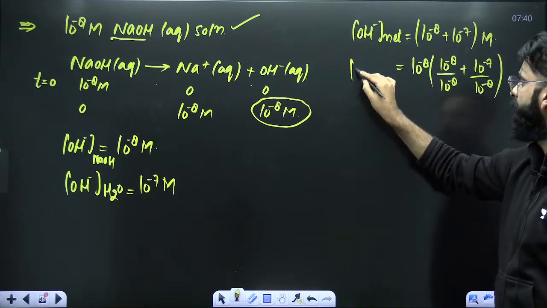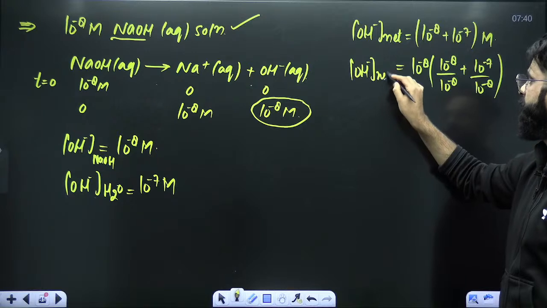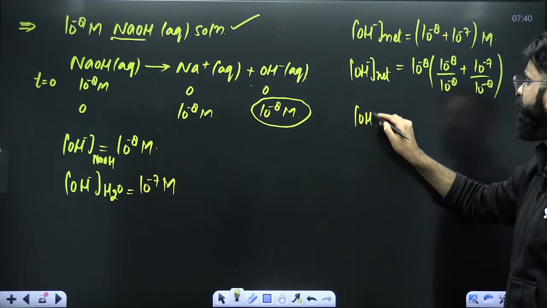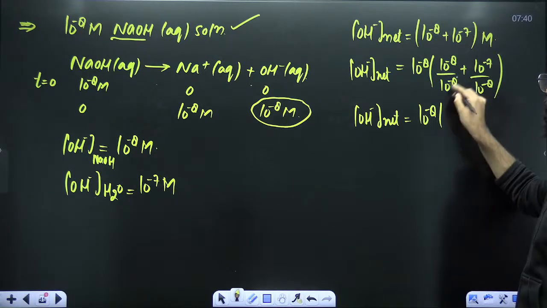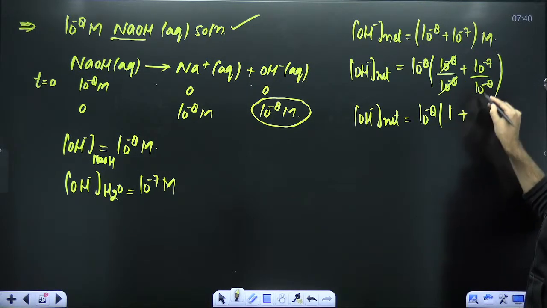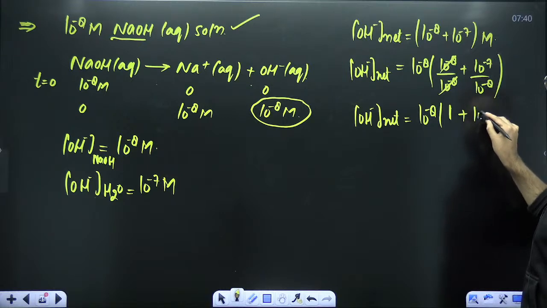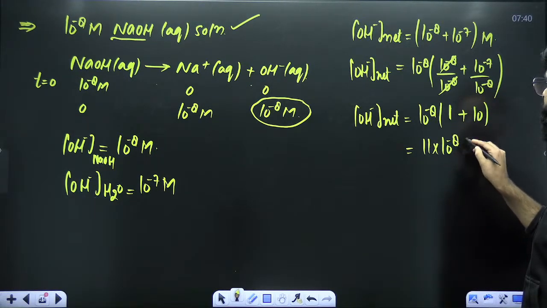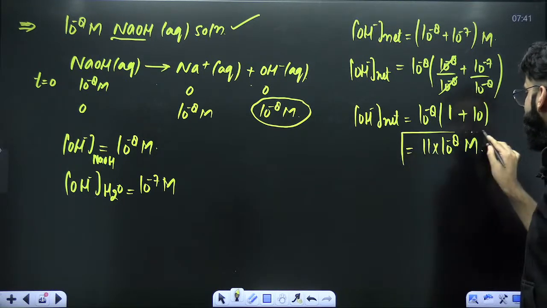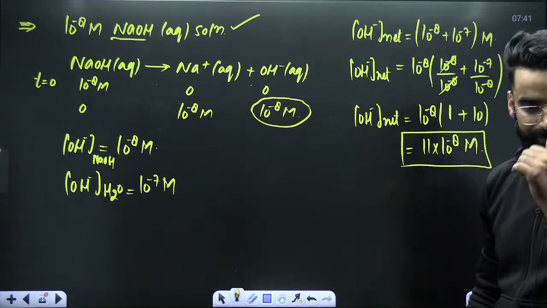Correct? This is the net OH negative concentration. So net OH negative concentration is equal to 10 raised power minus 8 times (1 plus 10), so 10 plus 1 is 11. So it's 11 into 10 raised power minus 8 molar. This is the net OH negative concentration which is present in the container.